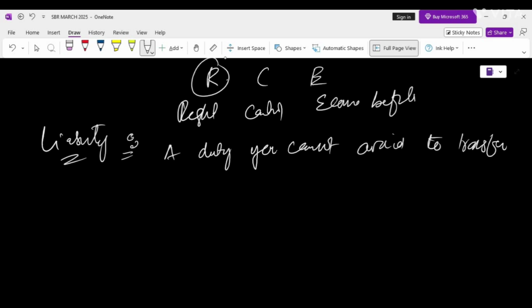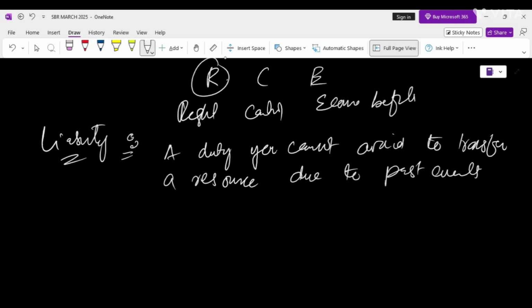This means that something happened in the past and generated a duty on you, and that is unavoidable for you to transfer the resources. That means you have an obligation to transfer those economic resources, and this happened because of a past event.